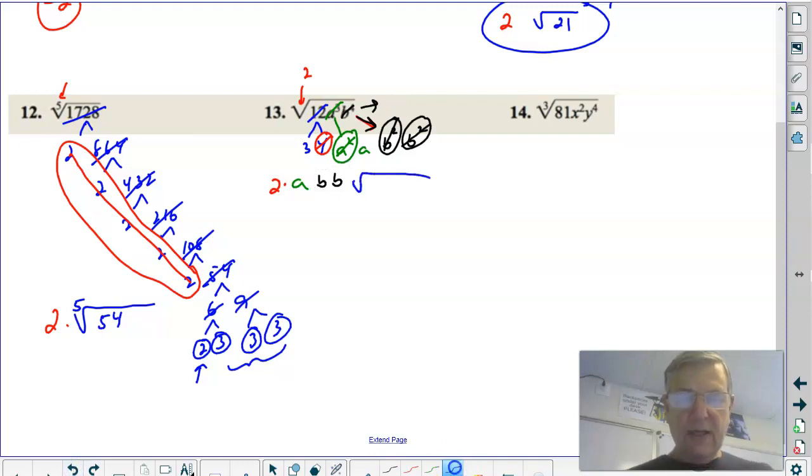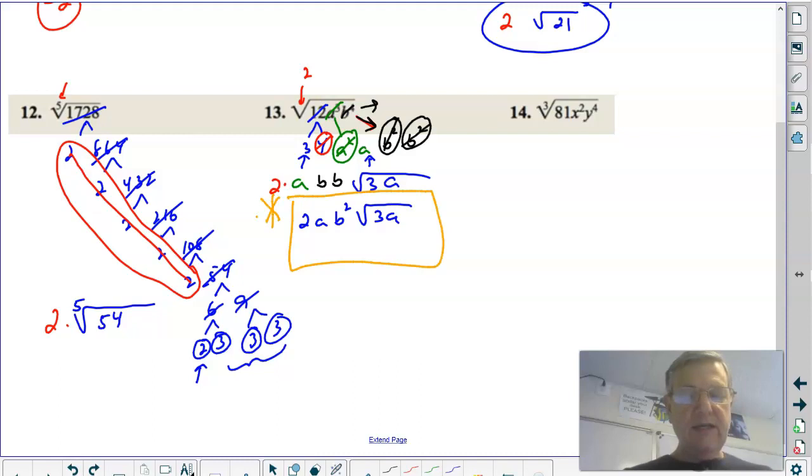We've got the radicand. I've got a 3 left in. You got to be neat here so that you don't lose stuff that's left in, an a. All right, let's clean up our answer: 2a b squared times the square root of 3a. You must be able to do this.